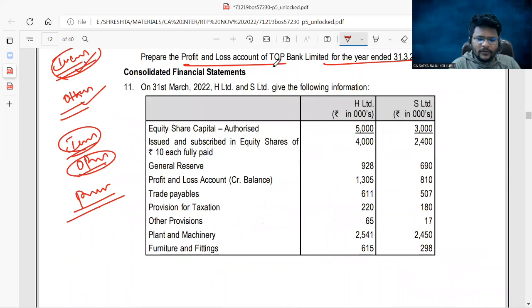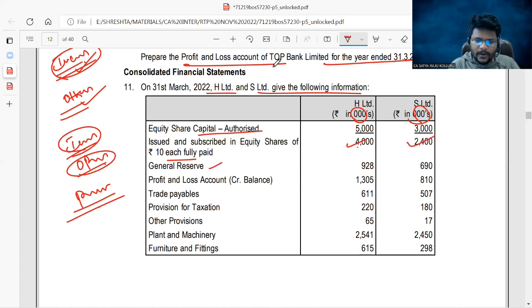On 31st March 2022, H Limited and S Limited are the two given companies, and rupees are in thousands. Equity share capital authorized was given, not required, just for the sake of information only. Issued and subscribed equity shares for H Limited were 4 lakhs, and for S Limited, 40 lakhs and 24 lakhs.